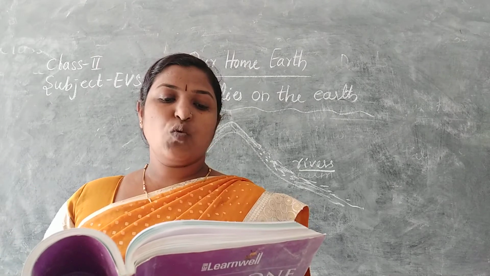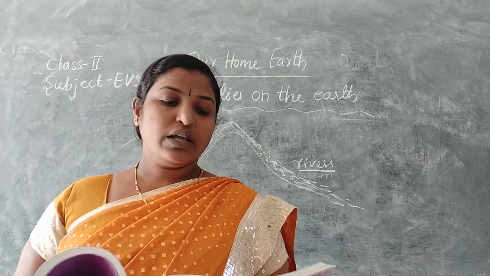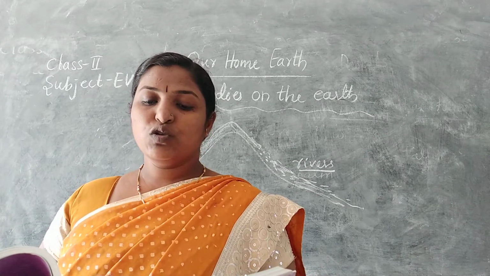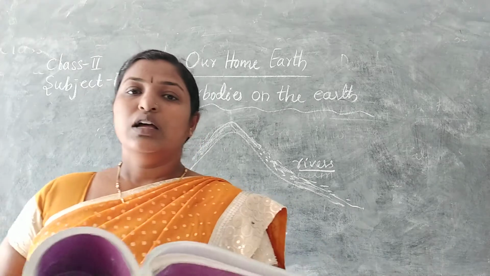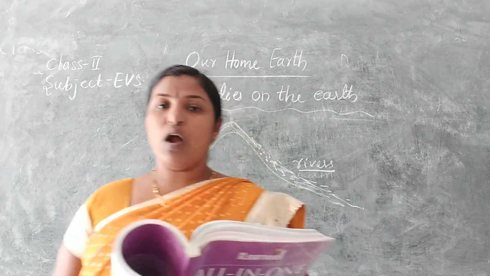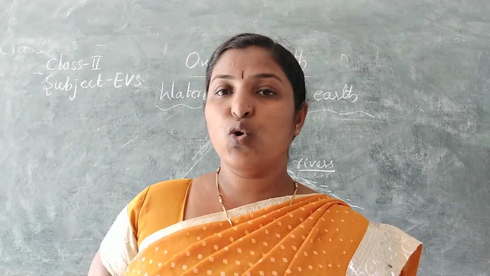Seas are large water bodies. Big seas are called oceans. The water of the seas and oceans is salty and cannot be used for drinking. The seas and the oceans are the big water bodies. Big seas are known as oceans.